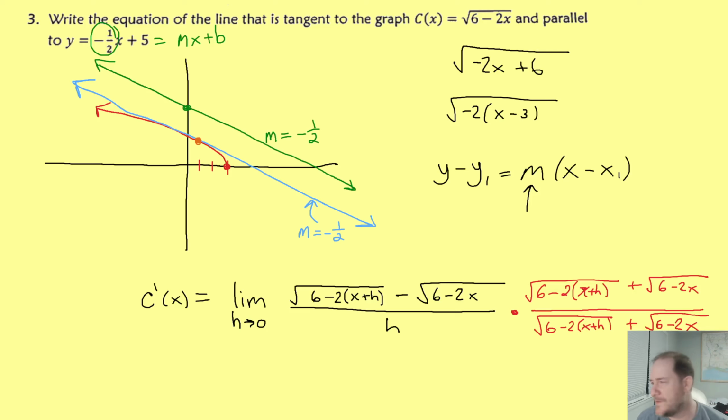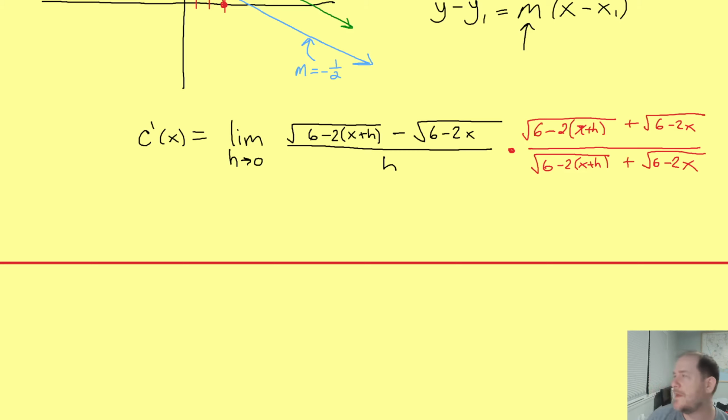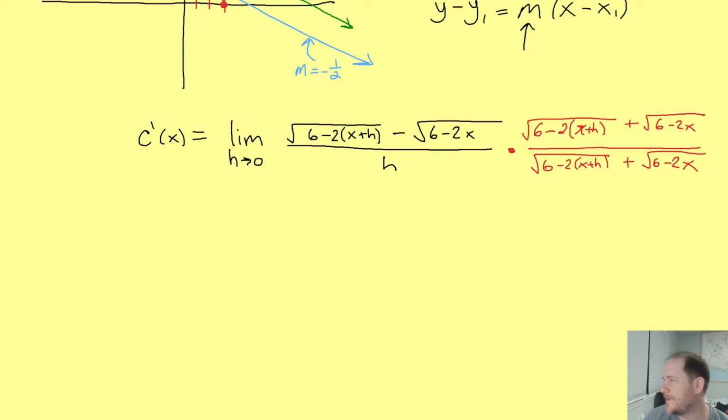All right, now we've done this so many times that you should hopefully remember that what's about to happen is a lot of stuff in the numerator cancels out. So we'll be looking at the limit as h goes to 0. And when you multiply the first by the first, the radicals will cancel, so you'll just get 6 minus 2 times x plus h.